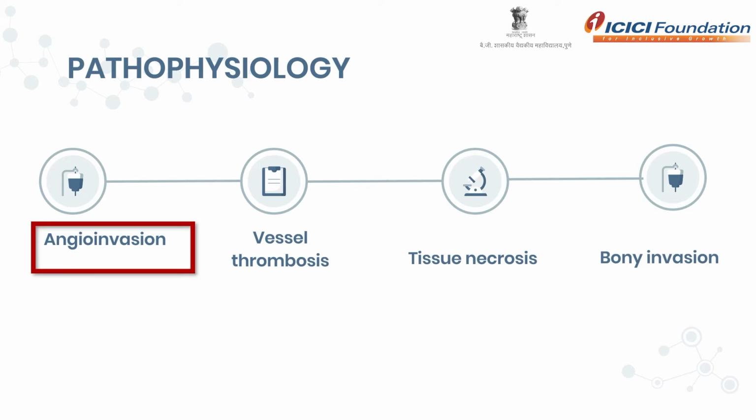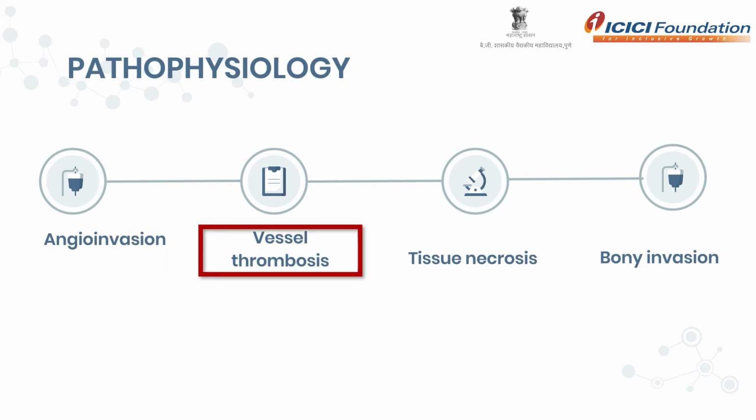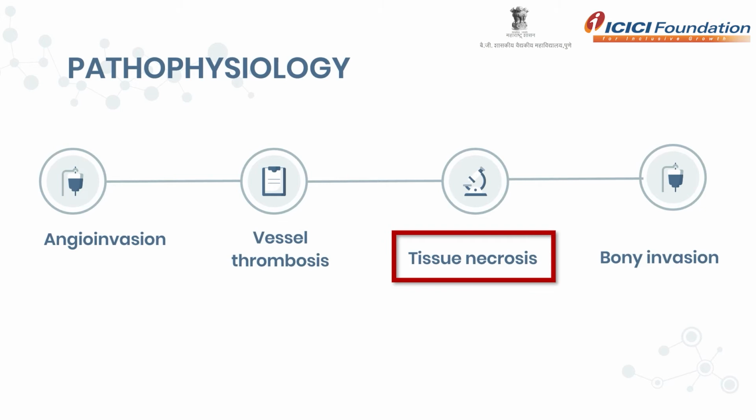Angioinvasion causes vessel thrombosis, which decreases the blood flow. Because of decreased blood flow, there are increased necrotic and gangrenous changes of that part, and that part turns black. That is the dead tissue.